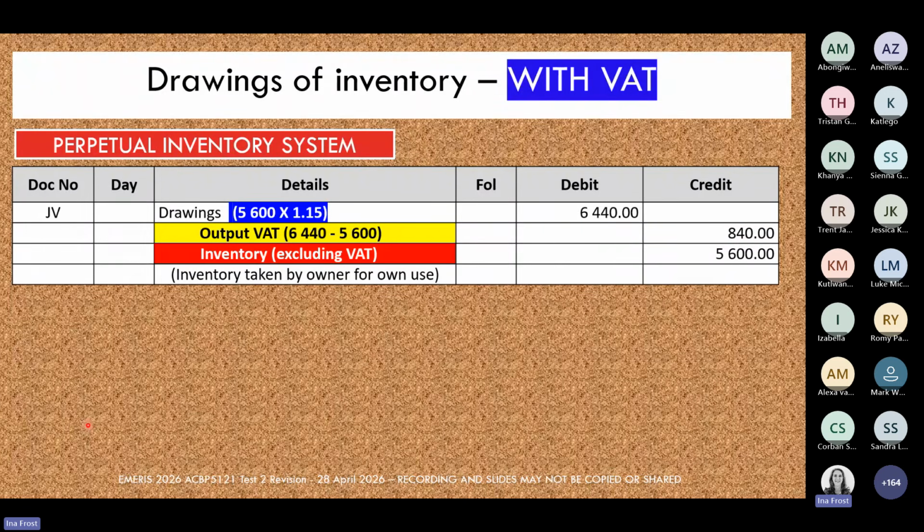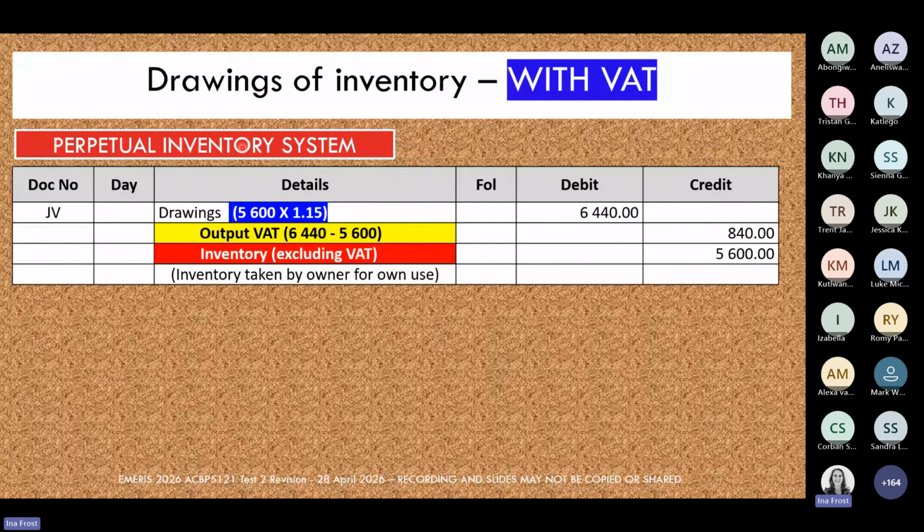So this is a little bit also Learning Unit 5, because in Learning Unit 5, of course, that's where we look at our general journal entries. But it also sits here in Learning Unit 6. So here we're now looking at the general journal entry. The one that's up on your screen right now is the entry for the perpetual inventory system.